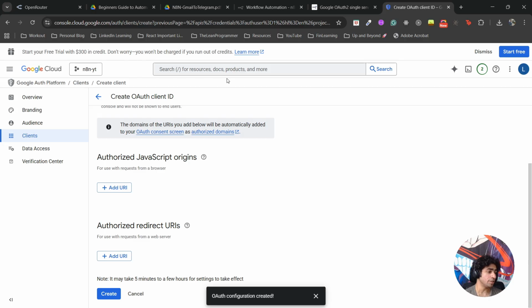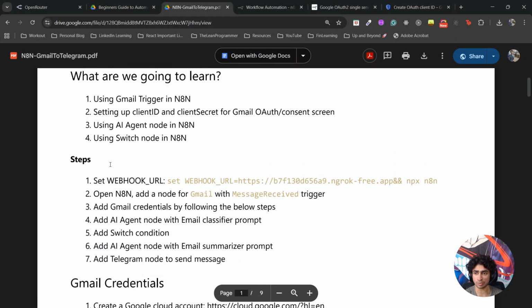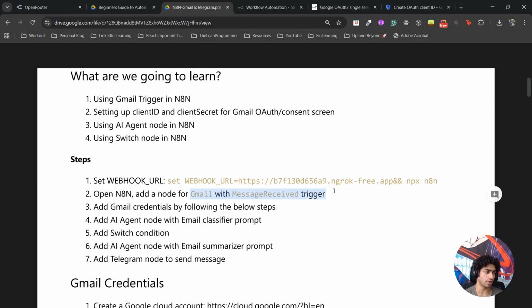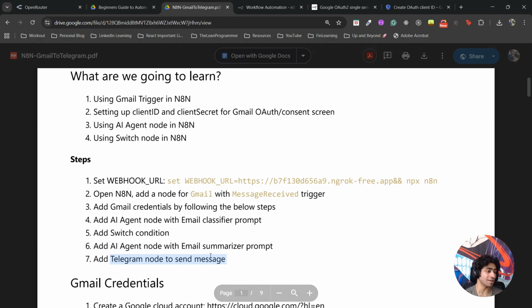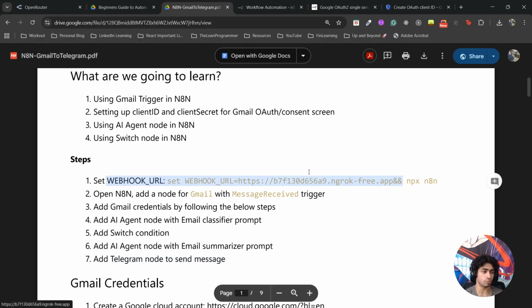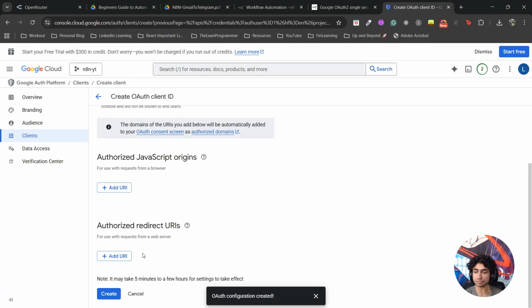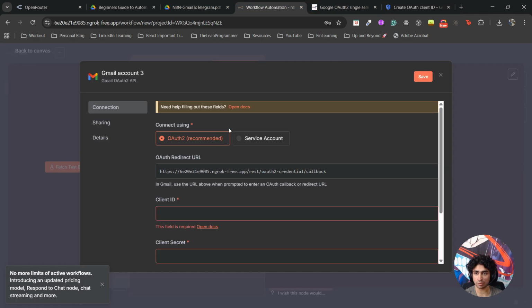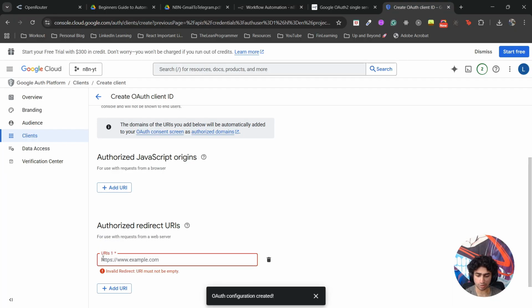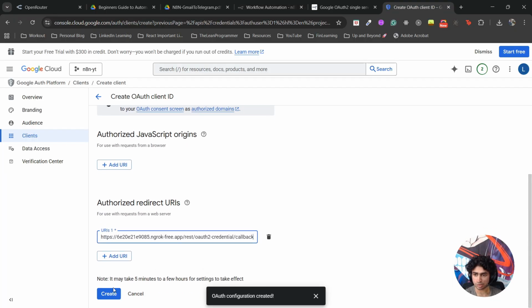By the way, the first step that we did, the ngrok and setting the webhook URL, remember the first step? That is optional if you just want to add a Gmail trigger. I don't think it is required, but we still did that because of Telegram. You cannot connect Telegram with your locally running N8N without an endpoint URL like this. Cool. So let's add a redirect URL. Let's go to our automation workflow, copy it, paste it here, and then just create.